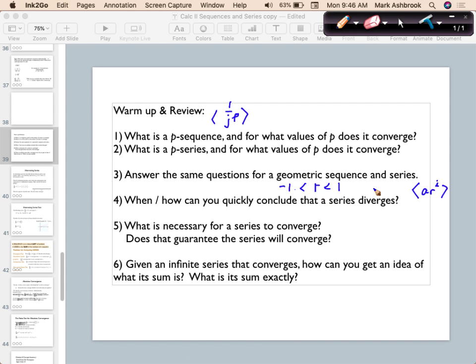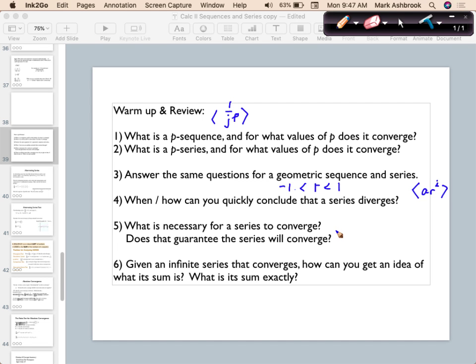All right, how can you quickly conclude that a series diverges? Where's Benjamin Weinstock? Oh, here. So you can conclude that the series diverges if the sequence does not go to 0. Right. If the sequence doesn't go to 0, this is game over, because it's got to go to 0 for the series to converge. So that's the first answer to number 5. Sequence must go to 0. If it doesn't go to 0, series diverges. End of story.